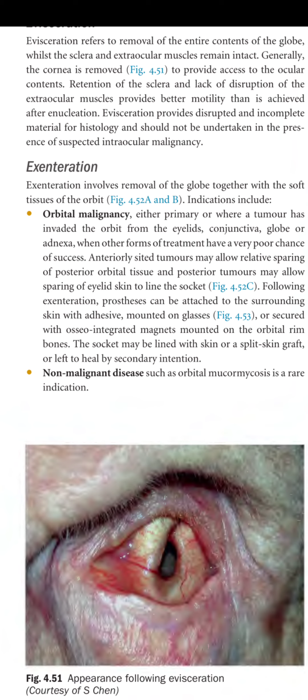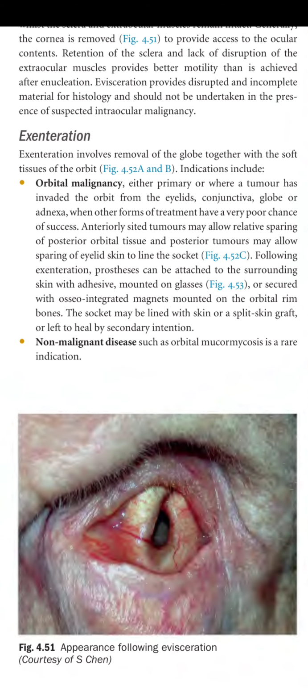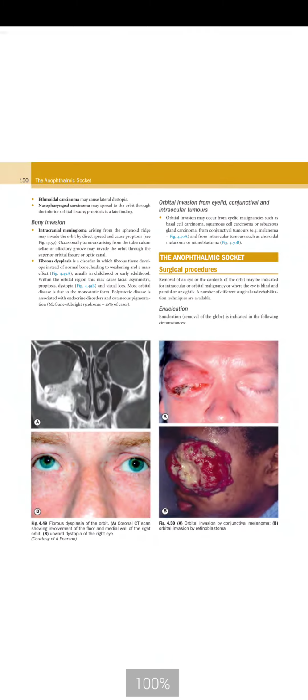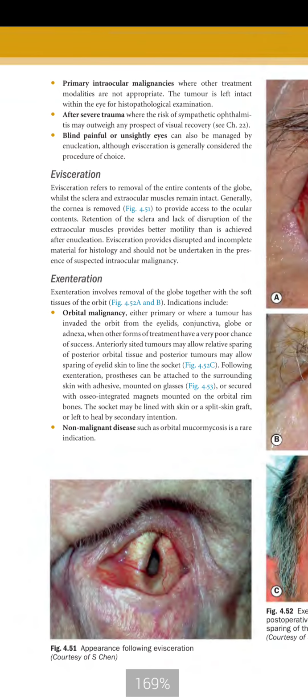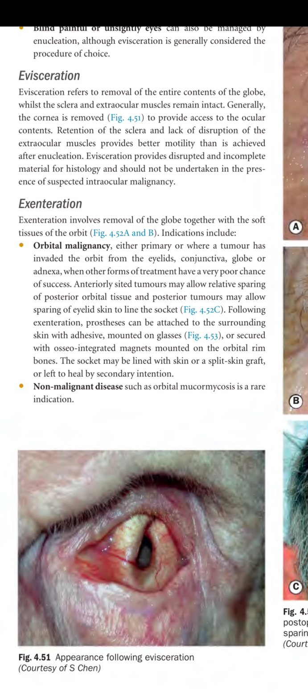Exenteration involves the removal of the globe together with the soft tissue of the orbit. Indications include orbital malignancies, either primary or where the tumor has invaded the orbit from the eyelids, conjunctiva, globe, or lacrimal gland, where other forms of treatment have a poor chance of success. Anteriorly sited tumors may allow relative sparing of the posterior orbital tissue, and posterior tumors may allow the sparing of the eyelid skin to line the socket.